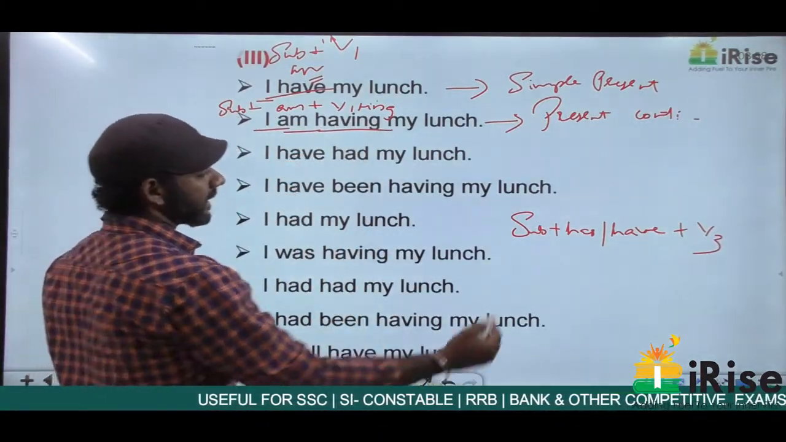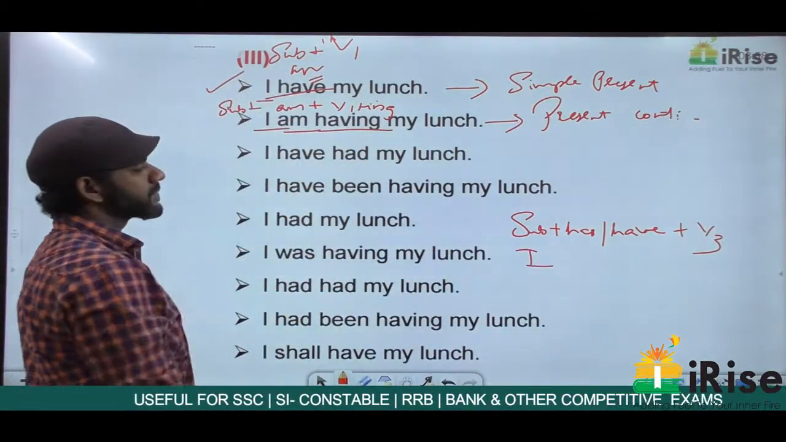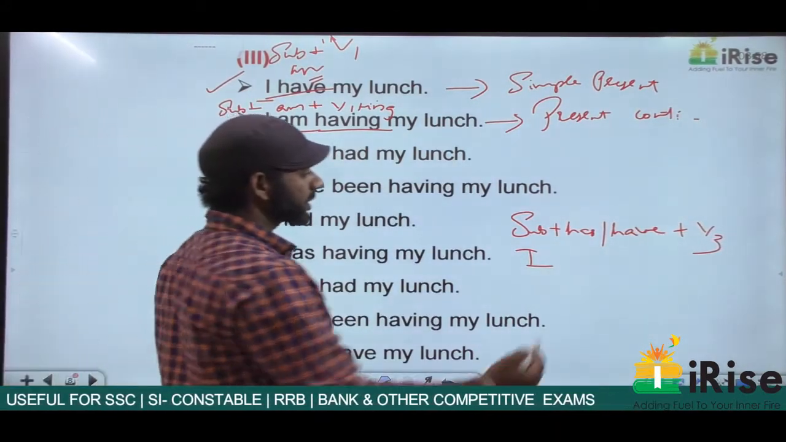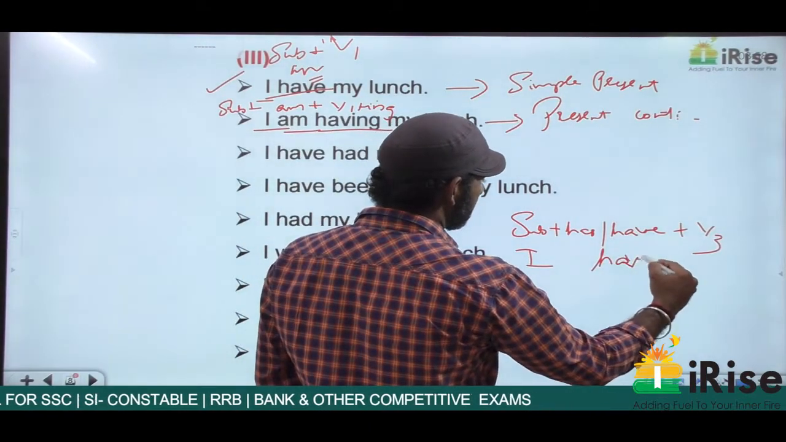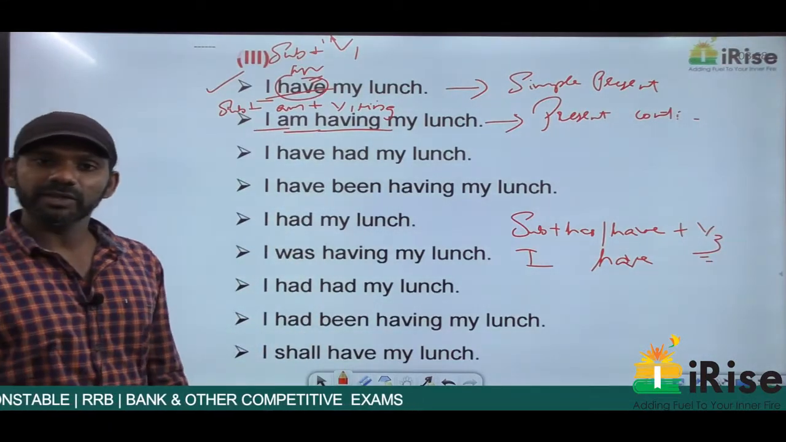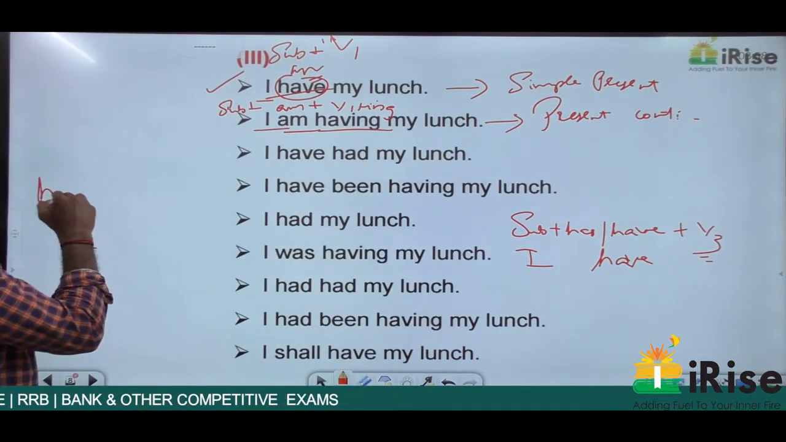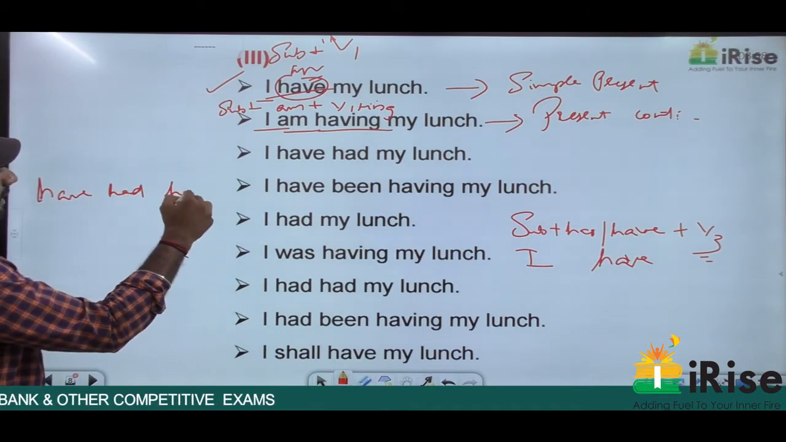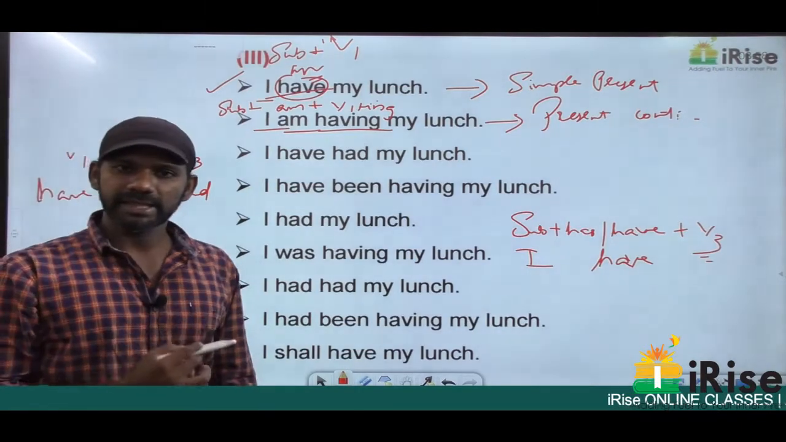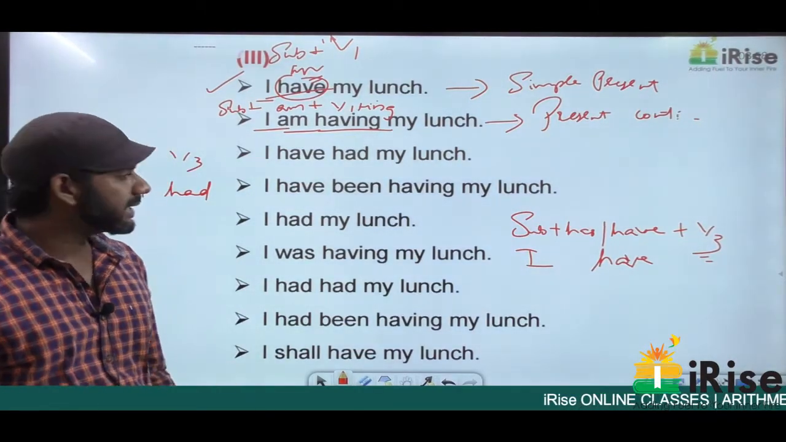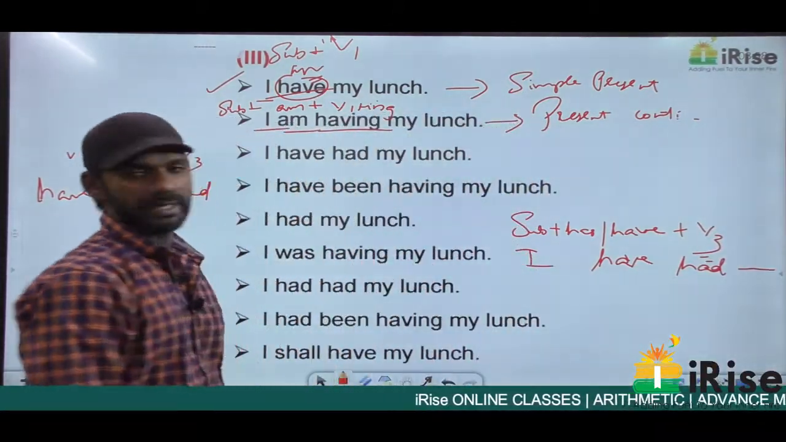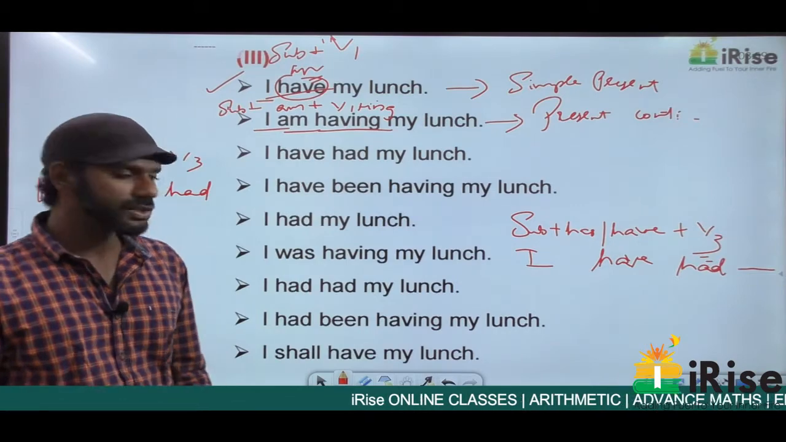The subject here is I. The first statement I am saying, the subject here is I. With I we don't use has, with I we use have. So it must be I have plus V3. The verb in the sentence is have, and the V3 of have is had. It is have, had. V1, V2, V3. The verb in the sentence is have, main verb. The V3 of have is had. So I have had my lunch.